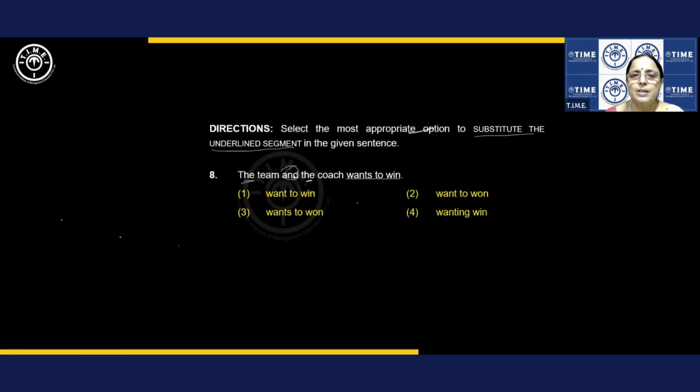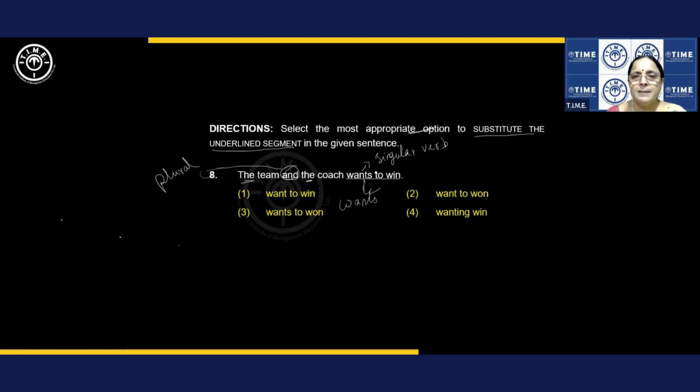And is used to join two nouns or pronouns. Wherever there is and, it should be plural. You understand? If there is and, you have to take a plural verb. So the team and the coach wants to win. Wants is a singular verb. Then what's a plural verb? Want is the plural verb. You remember? S is singular, no S is plural.